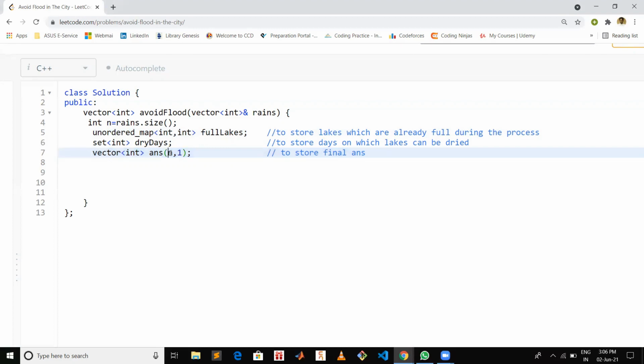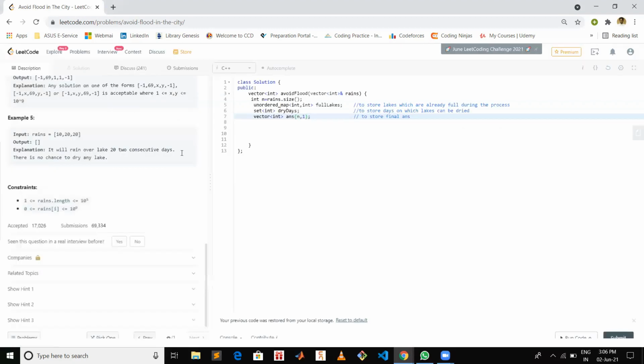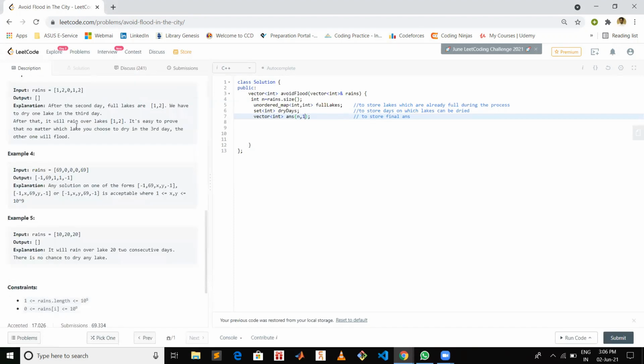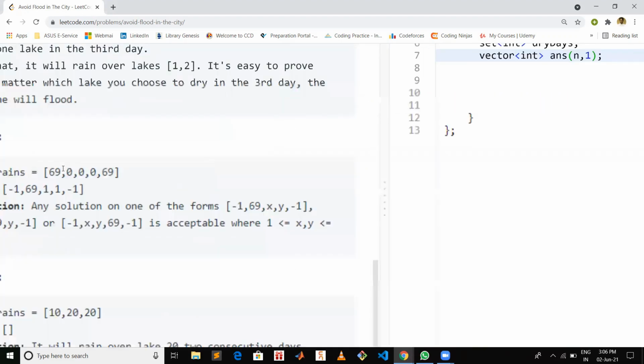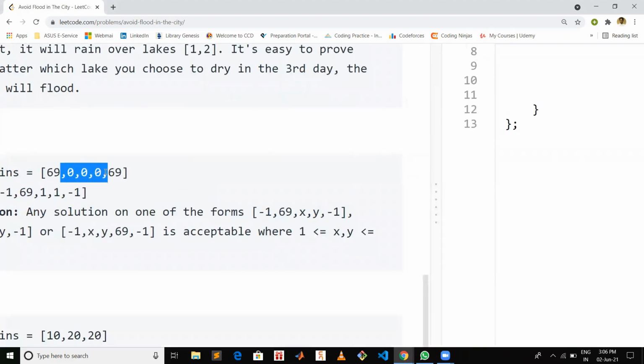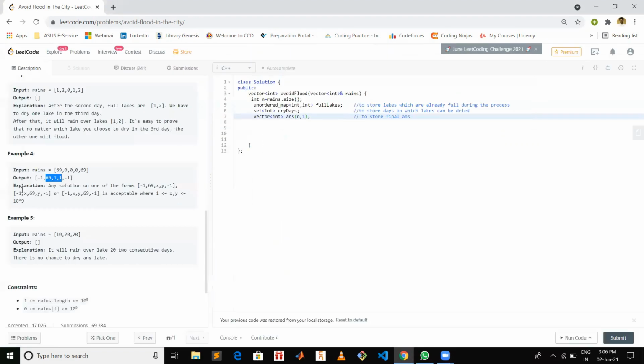Now as you can see, I'm initializing this vector with 1. Why am I doing this? Because as we already saw, when there is a dry day, you can dry any lake on that day. So I'm initializing those with 1. Later on, I can change it whenever we require to dry some other lake on that day. All right.